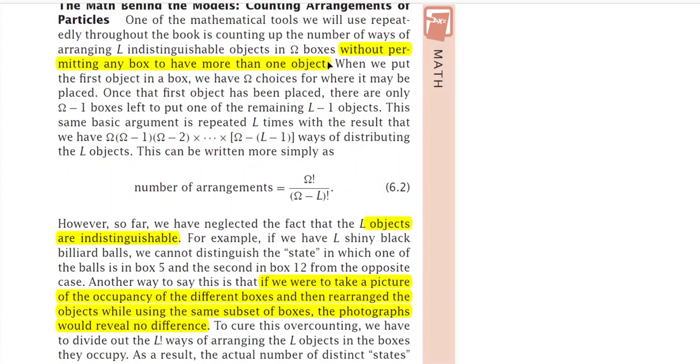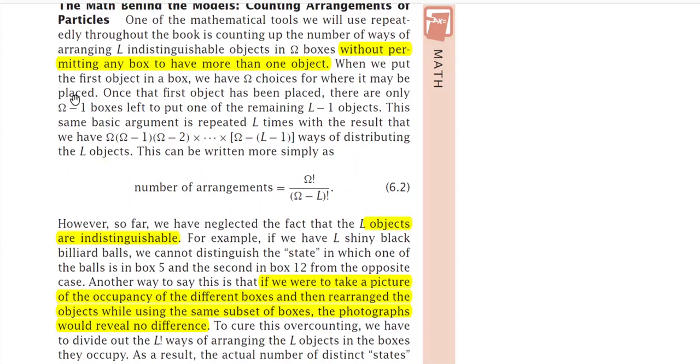Indistinguishable means you can't distinguish different objects. We are doing this without permitting any box to have more than one object. Now we are imposing one restriction: in a particular box, only one object will be there.